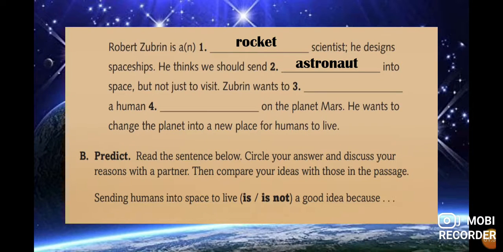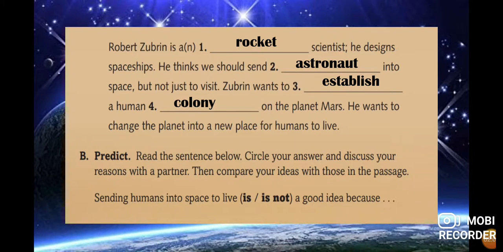Sovereign wants to establish a human what? A human colony, exactly, on the planet Mars. He wants to change the planet into a new place for humans to live. So Robert Sovereign is a rocket scientist, and he thinks that it is possible to send astronauts into space for establishing a human colony. This one is the opinion of this scientist.